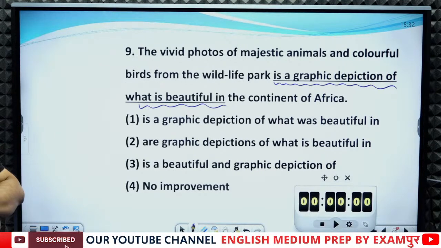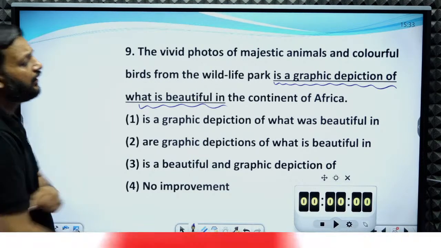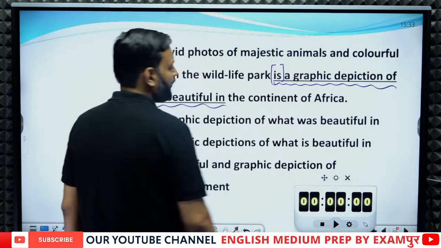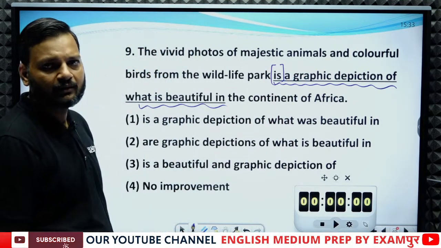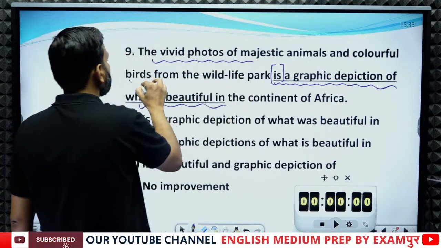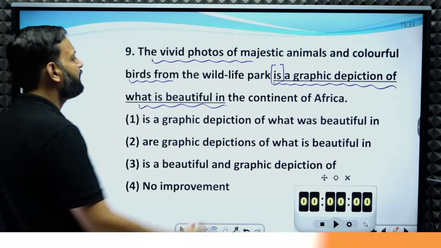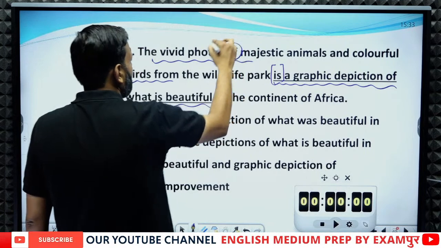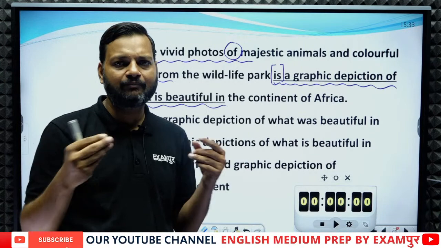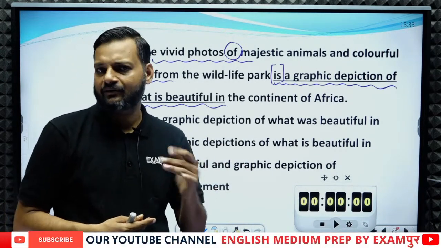The vivid photos of majestic animals and colorful birds from the wildlife park is. As you can see, the verb is singular, is. Now let's see what the subject is. The subject is the vivid photos of majestic animals and colorful birds from the wildlife park. So here we have a preposition, and if multiple nouns are joined by a preposition, the noun before the preposition is considered the subject.